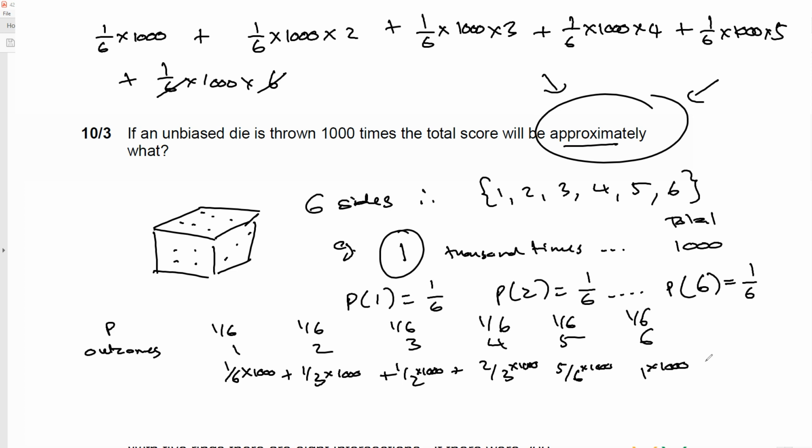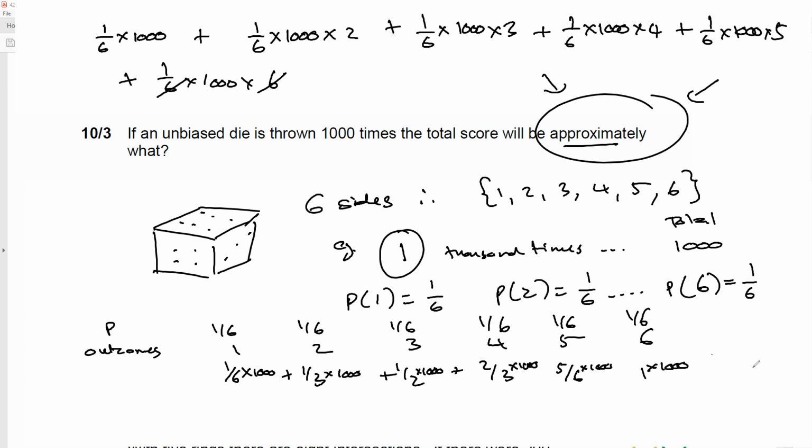So if it's decimals, it's okay. 1 over 3 multiplied by 1,000, plus 1 over 2 multiplied by 1,000, plus 2/3 multiplied by 1,000, plus 5/6 multiplied by 1,000, plus 1 times 1,000.